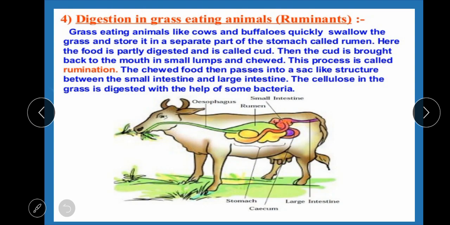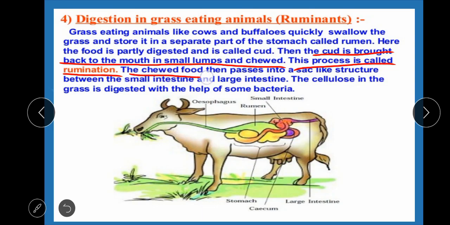Here, the food is partially digested and is called cud. This partially digested cud is brought back to the mouth in small lumps and chewed. This process is called rumination. Therefore, these animals are also known as ruminants.